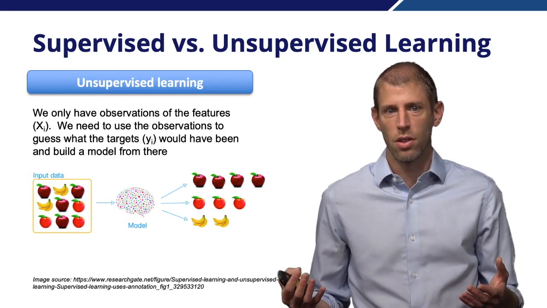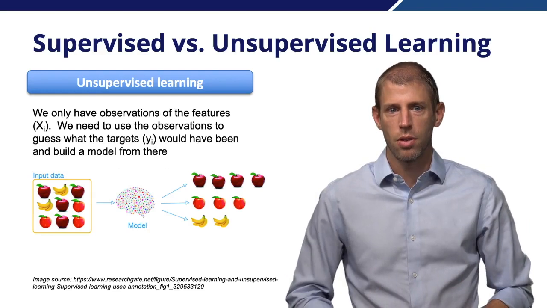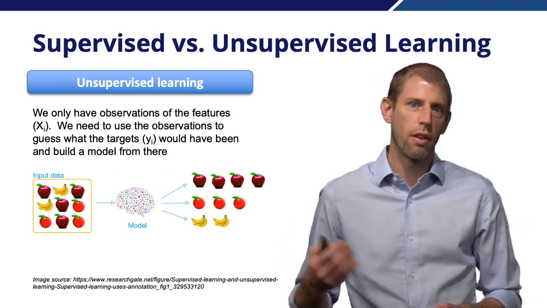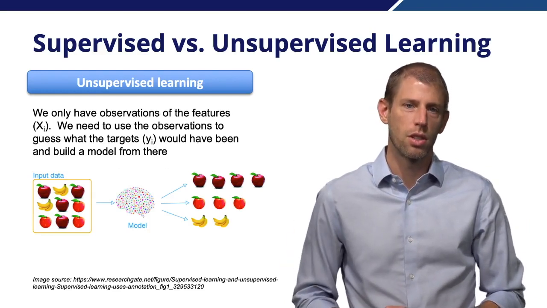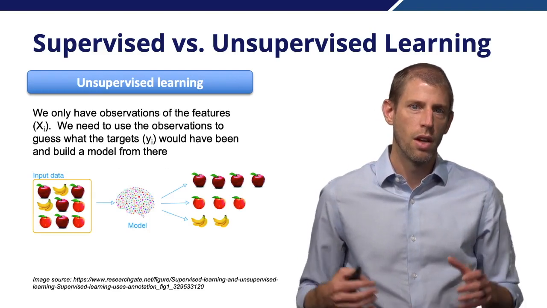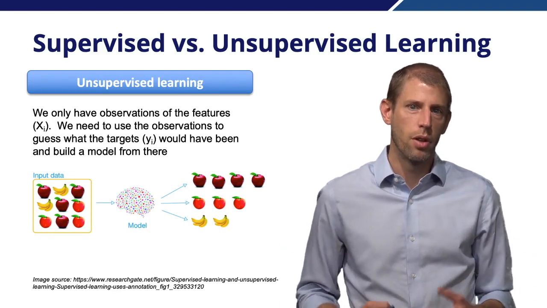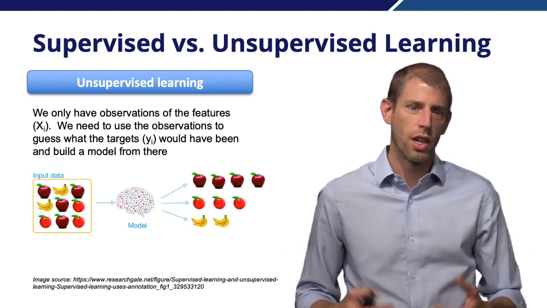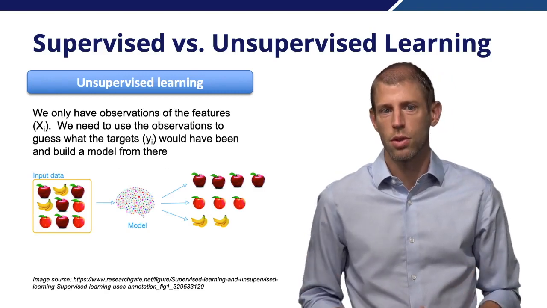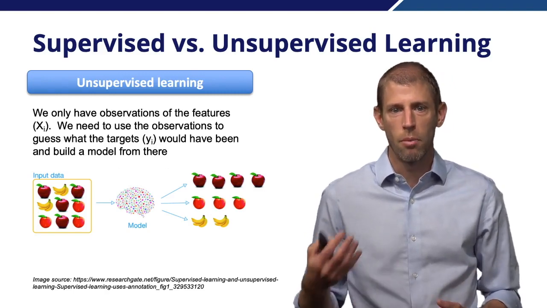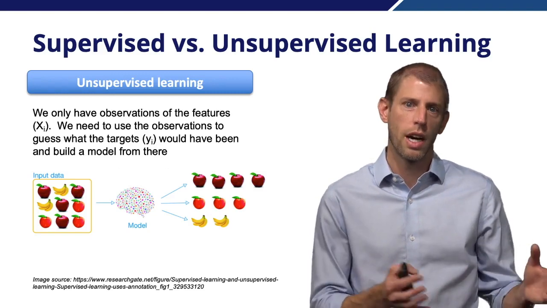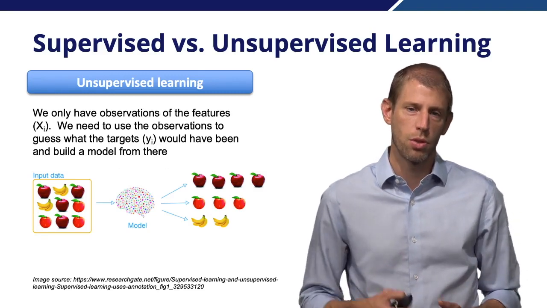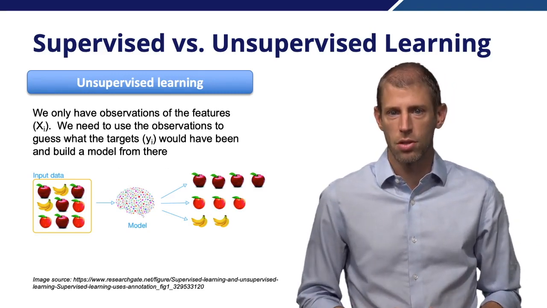In unsupervised learning, we have observations, but we generally don't have target values associated with those observations. So keeping with our fruit example, here we might provide a large set of pictures of different types of fruits to our model. Our model would then be able to organize or group those fruits based on some sort of inherent pattern or structure.